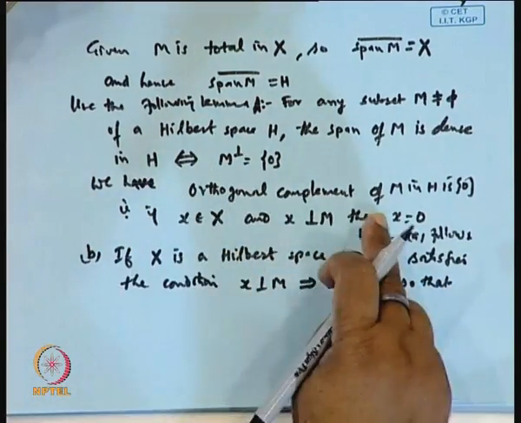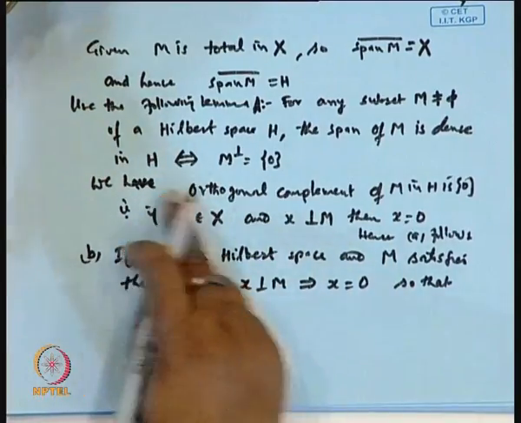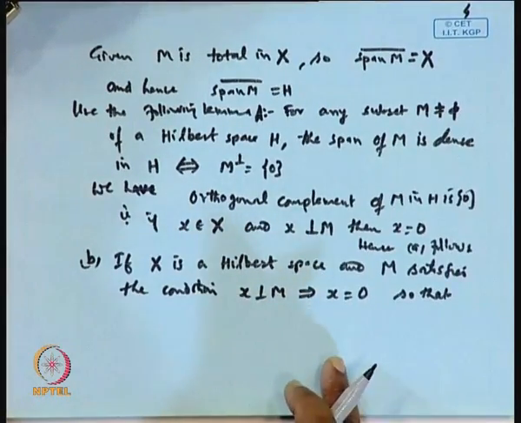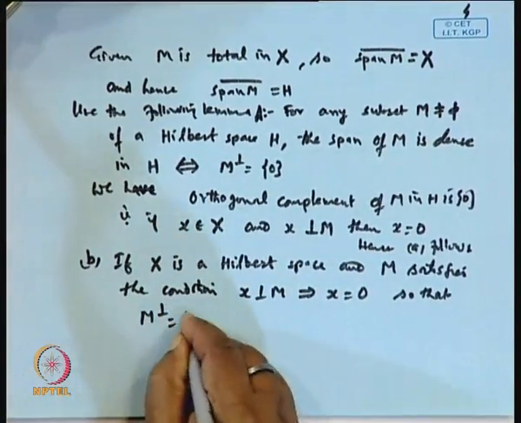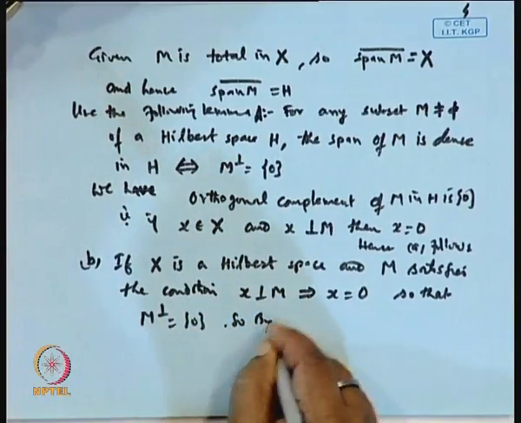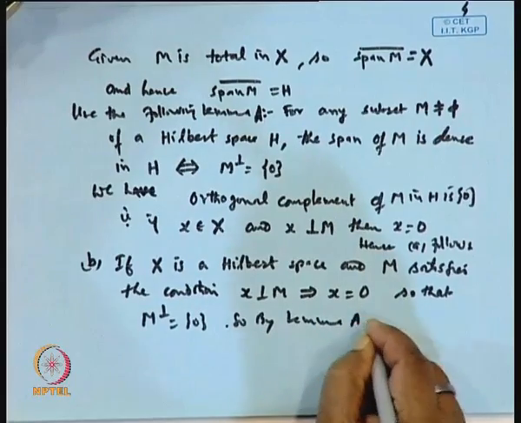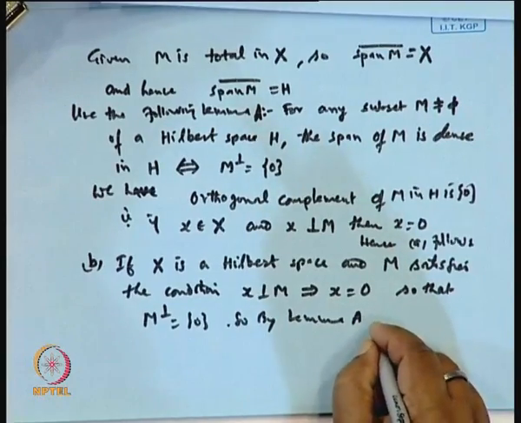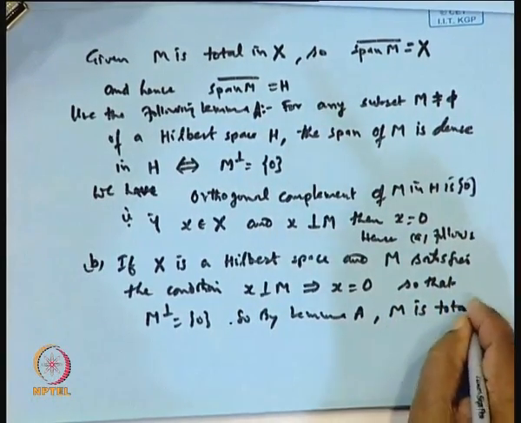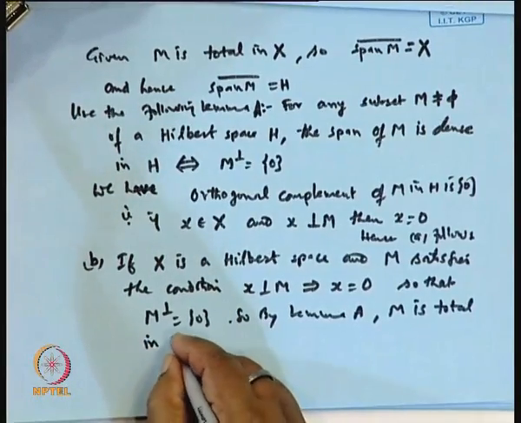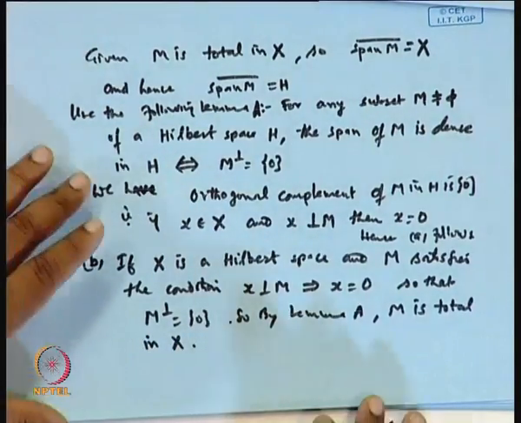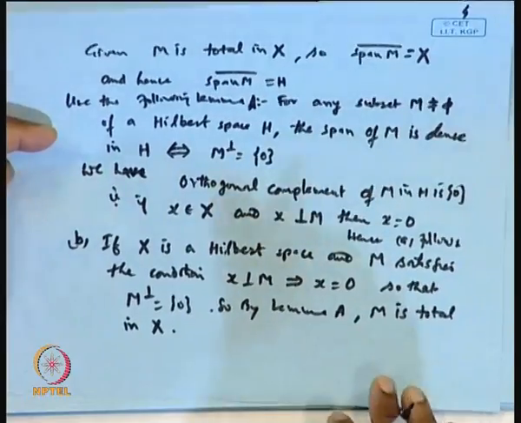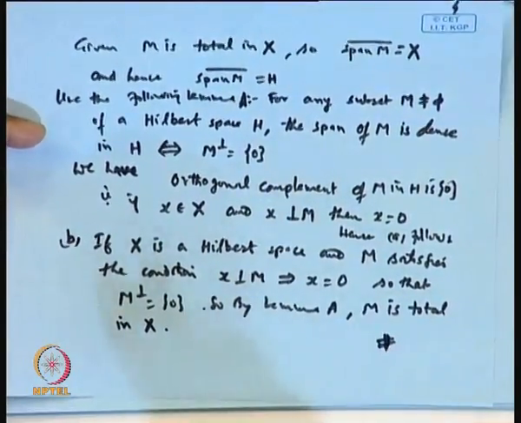according to this result, according to the lemma, M is total in this, so that M perpendicular is the singleton {0}. So, by lemma A, that is M is total in X, and that proves the result. Okay. So, the only thing left is proving the lemma. So, let us see the proof of the lemma. Clear? So, this completes the proof.